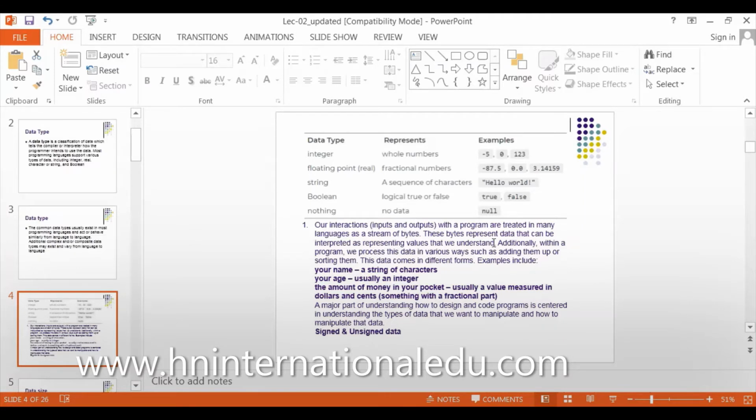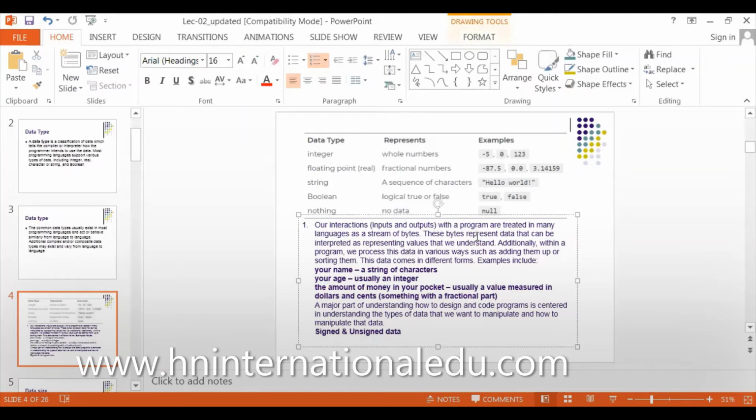Byte is the size of data. For example, whenever you want to measure the length of your shirt, you use a meter tape, because length is measured with a tape. For weight, we use kg. For mass, we use kgs. Same as for data, we use bytes. A byte consists of 8 bits.